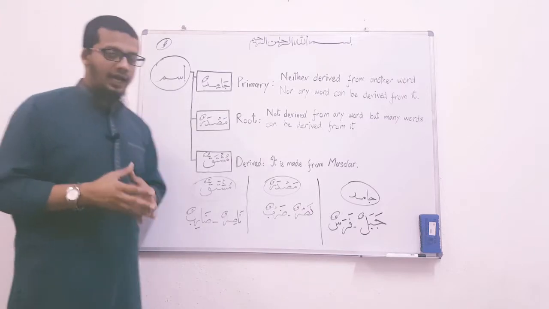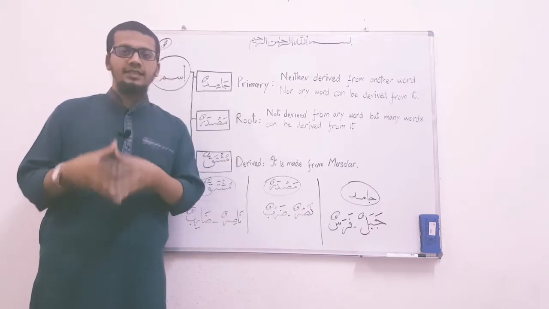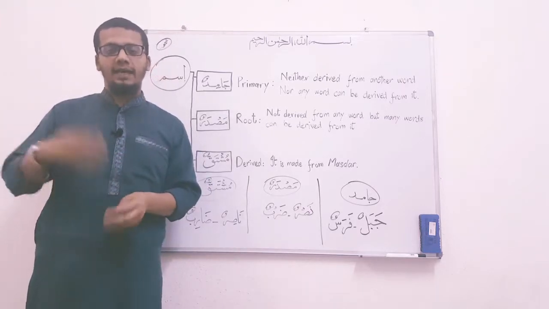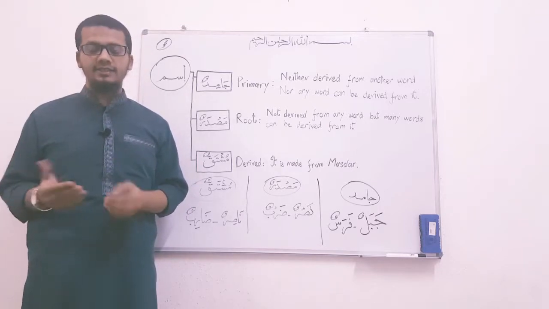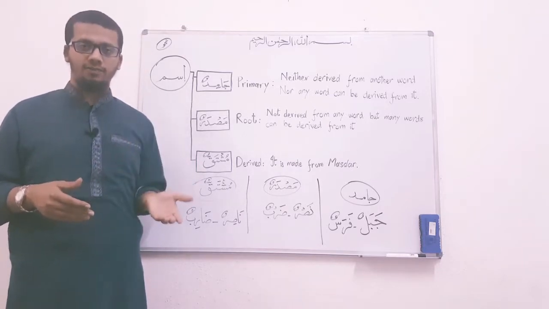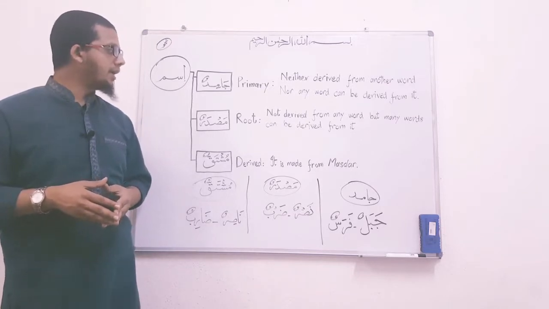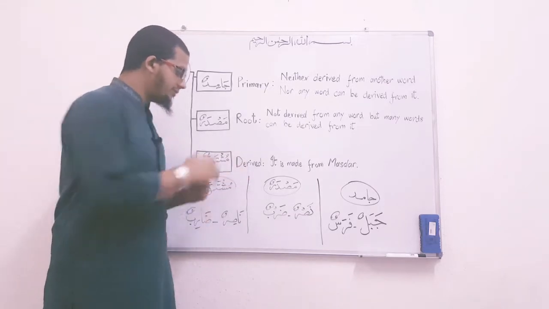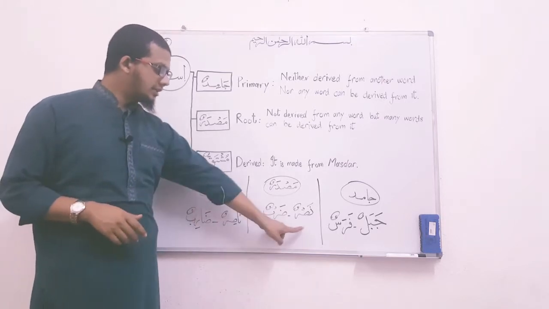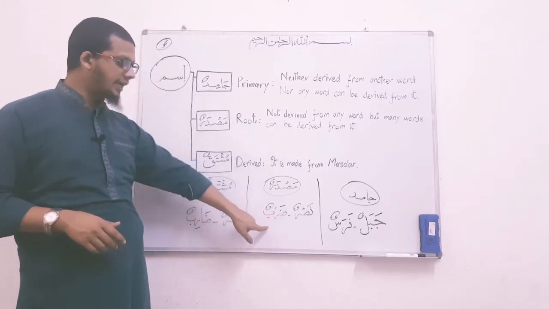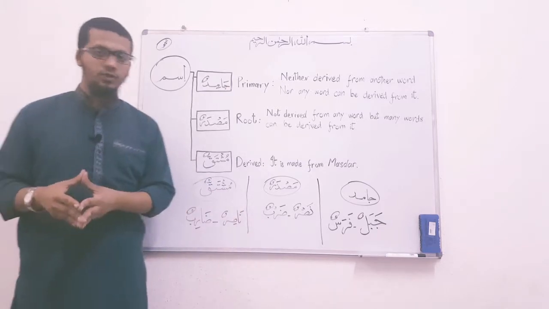Now a root noun is basically not derived from any other word, but many other words can be derived from this word, from this noun. So for example, we have two examples of masdar here. One is nasrun and the second example is darbun.